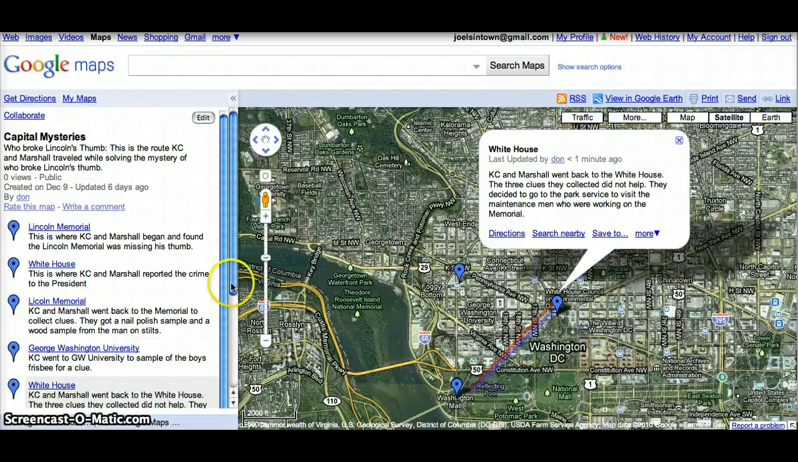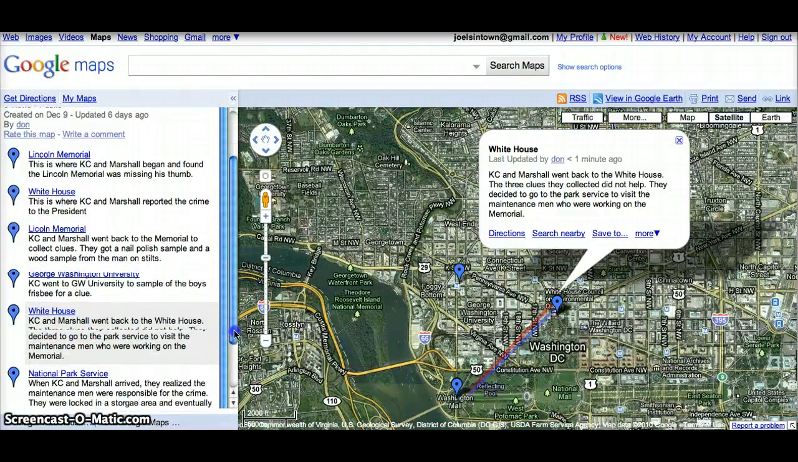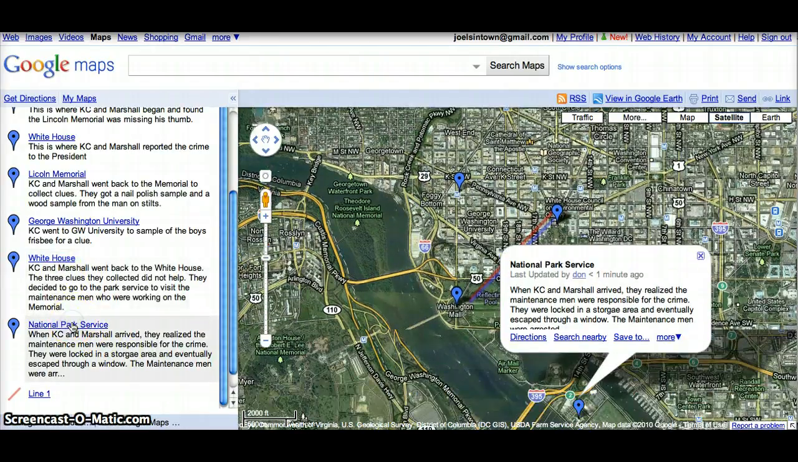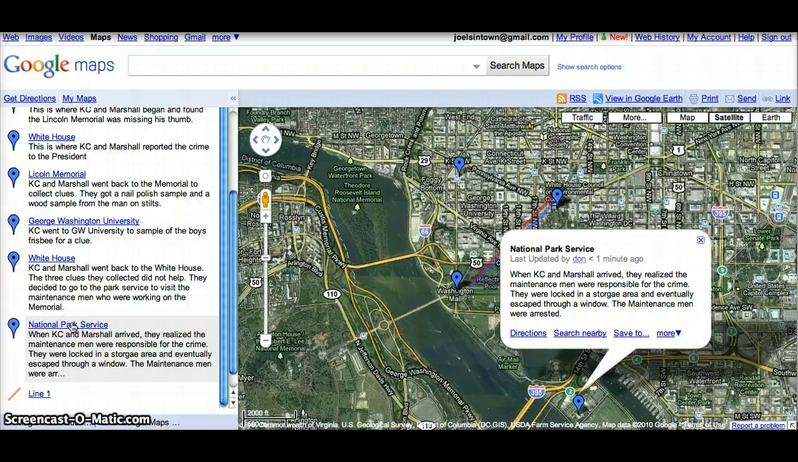Originally when Casey and Marshall went to the Lincoln Memorial, they saw some maintenance men working around it. So they left the White House and decided to go to the National Park Service headquarters and maintenance building. This is where they realized that the maintenance men actually were responsible for the crime. They got locked into a storage shed and eventually broke out, and the bad guys were arrested, and they all lived happily ever after. So this is the first book that I did on Google Maps.